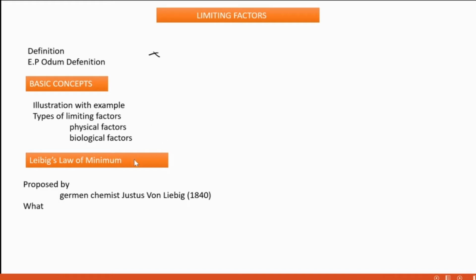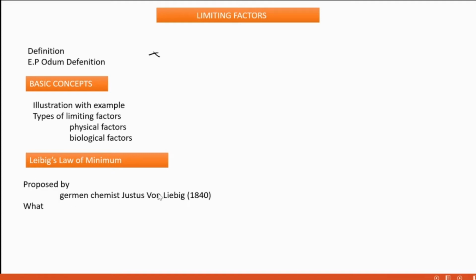In this chapter, there are two very important questions. They are Liebig's law of minimum and Shelford's law of tolerance. It is a very sure question. For almost all your examinations, these two questions are asked alternately. So, first we are going to see Liebig's law of minimum. Very simple. It is not that complicated.